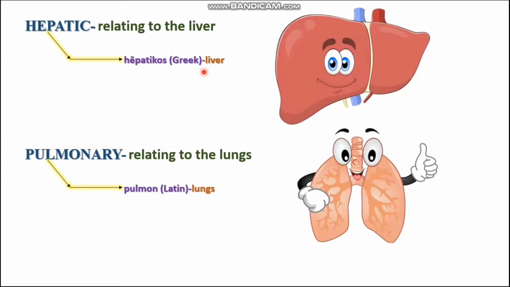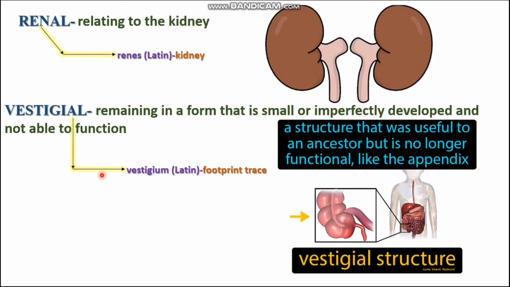And next we have the word pulmonary. It is something relating to the lungs. It is derived from the Latin word pulmon, which means lungs. The best example of the word pulmonary is the pulmonary artery. The pulmonary artery takes the deoxygenated blood from the ventricles of the heart to the lungs for purification, and that's all about the word pulmonary.